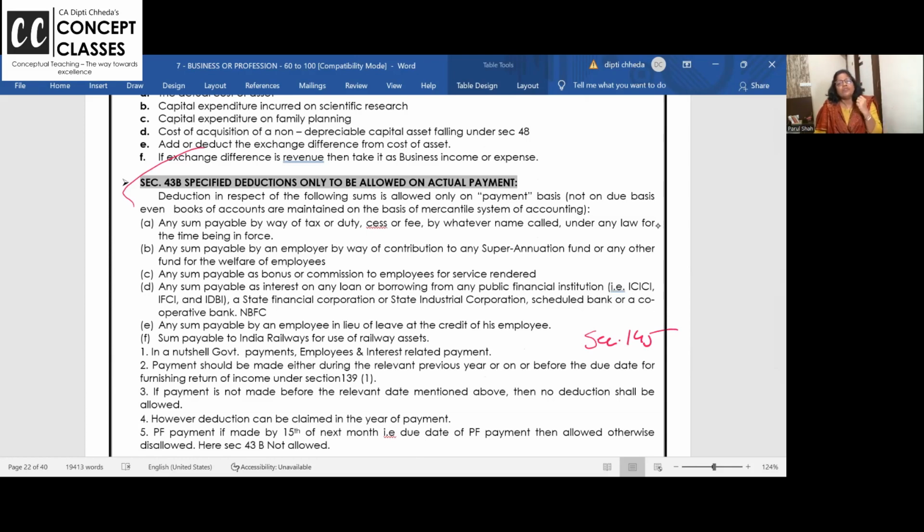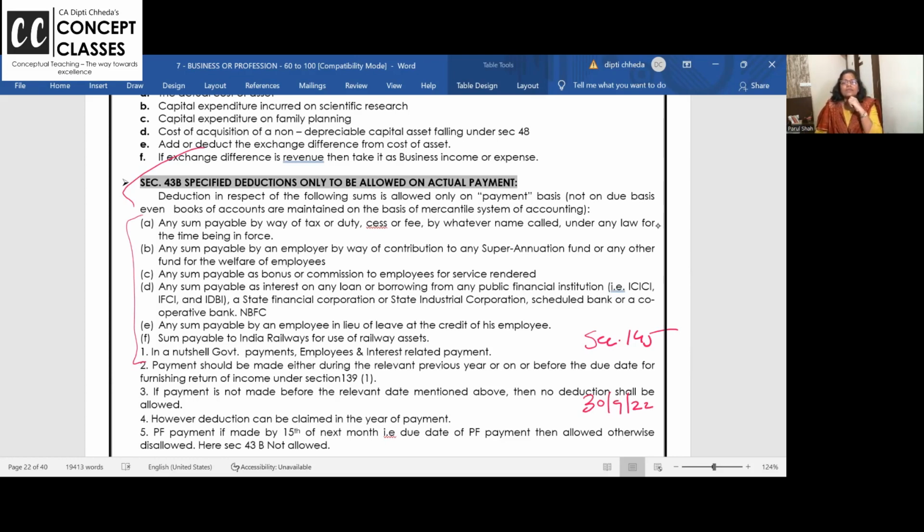But you can't fool the department. Expenses outstanding kar karke reduce the profit now. बाद में देखी जाएगी, we will pay the outstanding. Government is saying, if these expenses are outstanding in March, make sure you pay it by due date of filing the return. Say your due date is 30th September of filing the return.